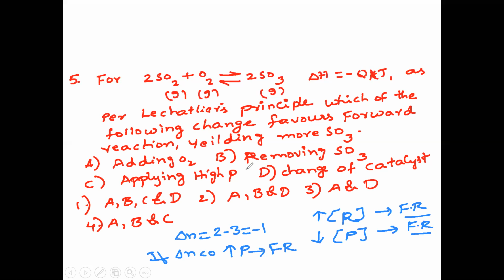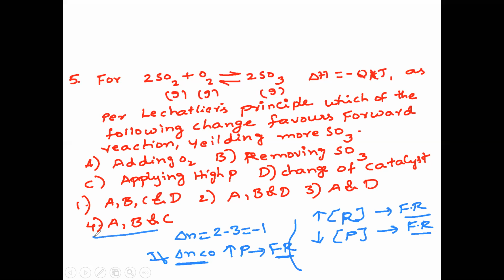So the third option is also correct. We have seen this already in explaining Le Chatelier's principle. Last one, change of catalyst. A catalyst has no effect on equilibrium, so change of catalyst does not alter it. So the answer is A, B, and C.